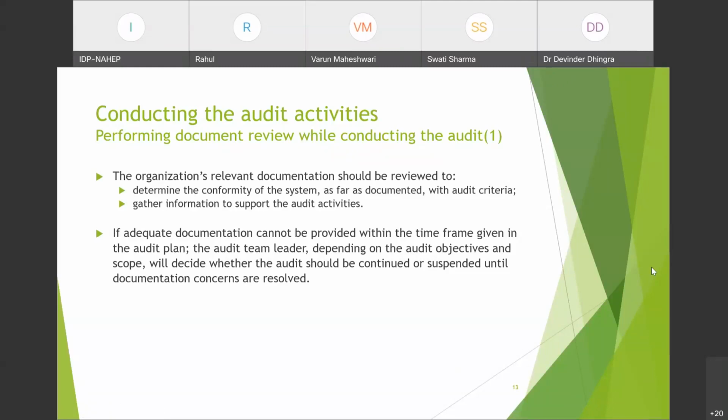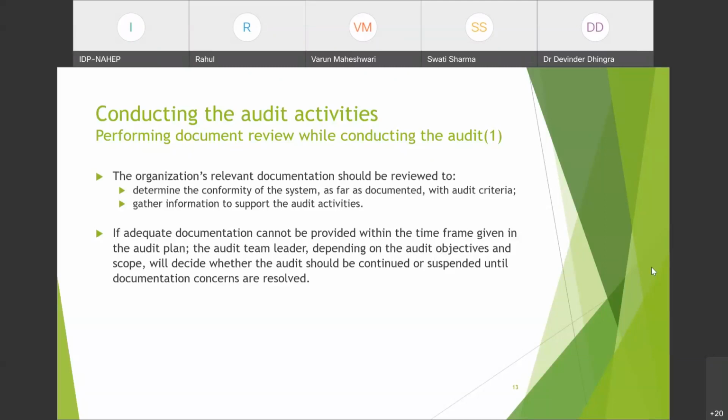Now what are you doing? What you are doing is you are verifying those documents against the actual implementation. तो आप देख रहे हैं कि जो भी ऑडिट क्राइटेरिया के अगेंस्ट ये डॉक्यूमेंटेशन डेवलप हुए हैं, आर दे कंफर्मिंग टू द एक्चुअल प्रैक्टिसेस. Gather information to support the audit activities. This is the same case. Through documentation you will gather information to support the audit activities.